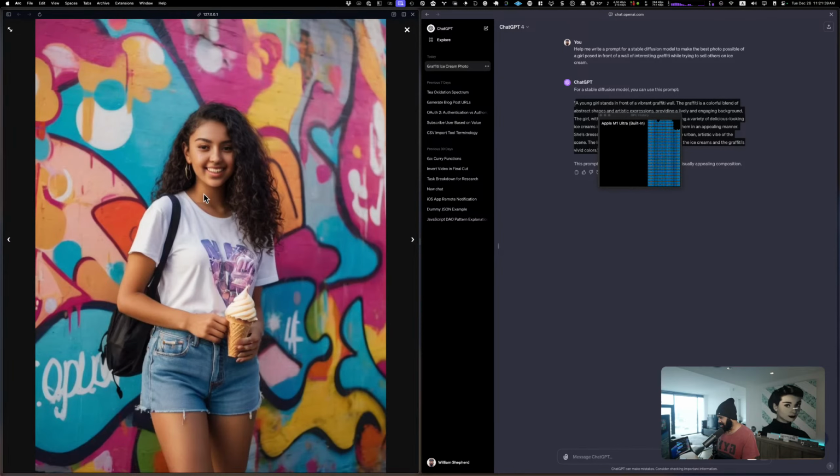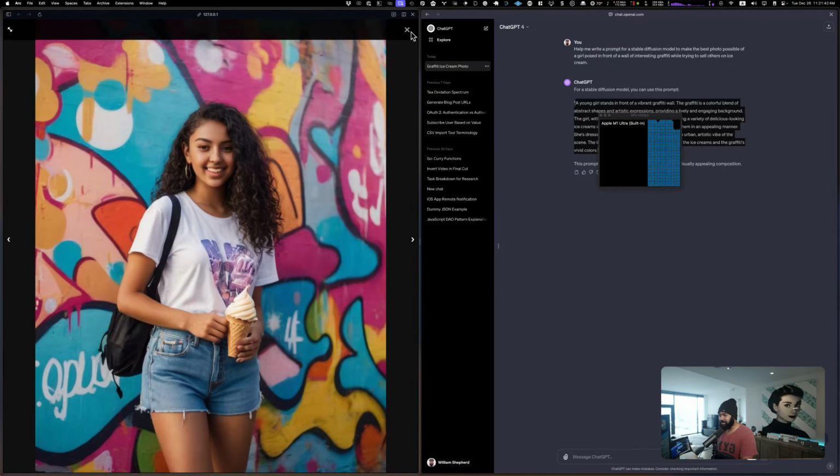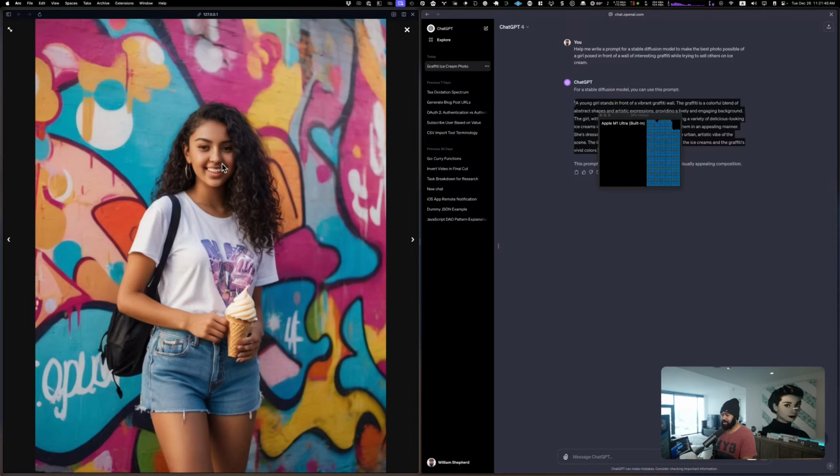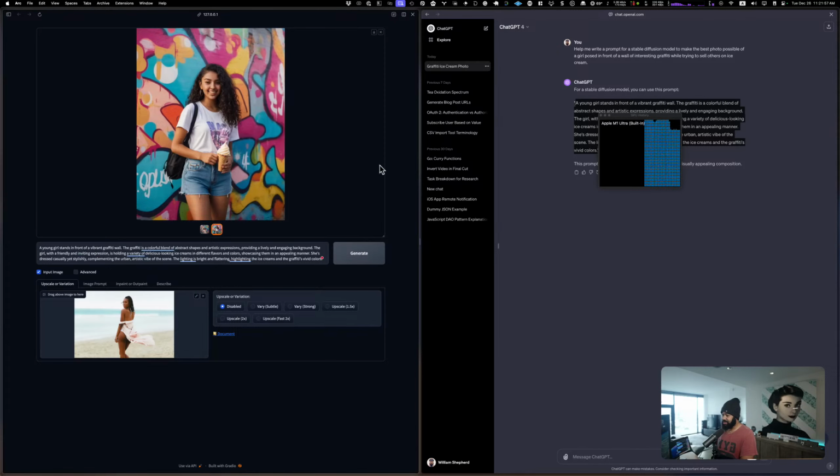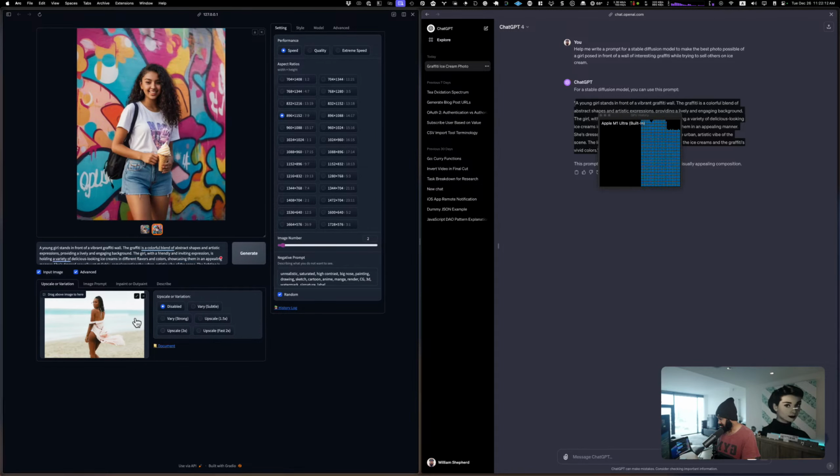But what's cool about this, and maybe I'll show this in another stream, is you can come over here and literally highlight the things that you want to change and continue to refine your prompt so that you can get better and better images. You can also change certain parameters so that you can have a more photorealistic image, or one that adheres to a particular style. It's under advanced. You see here, I had the performance on speed. However, I could put it on quality, and then that will give me another image.